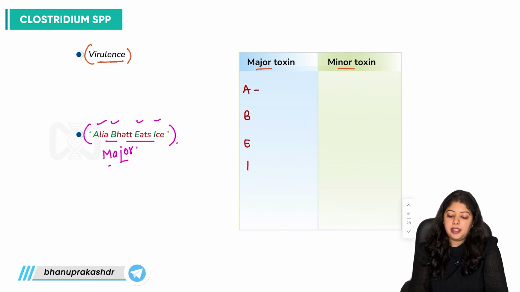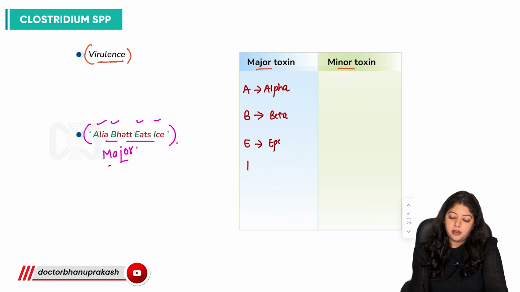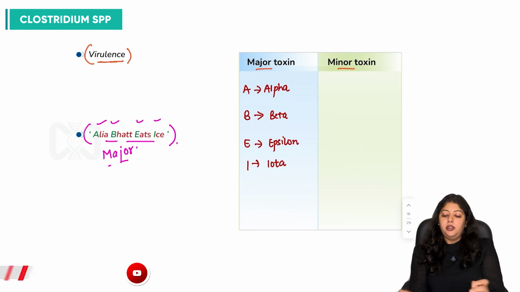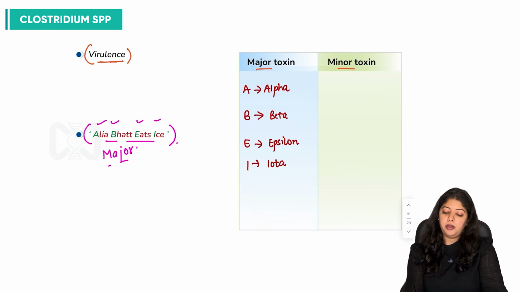right? A stands for alpha toxin. B stands for beta. E stands for epsilon. And I stands for iota, right? So what are the minor toxins we can talk about?